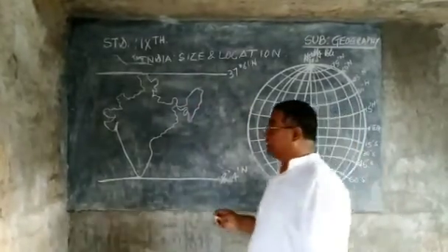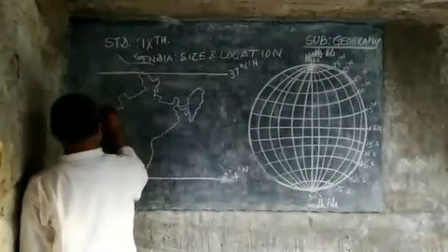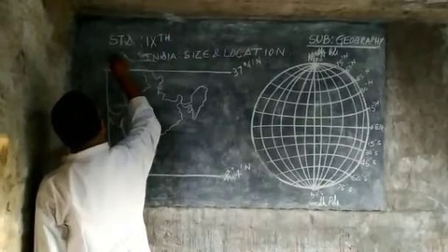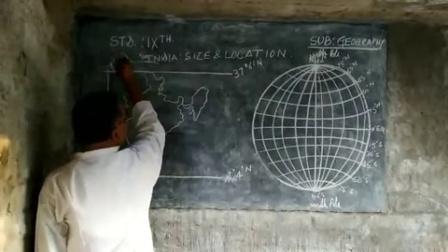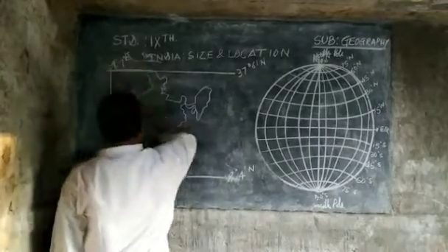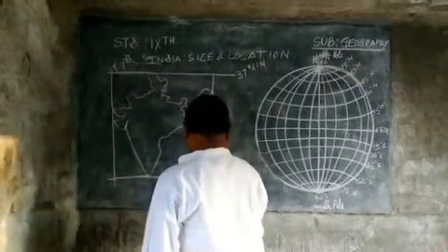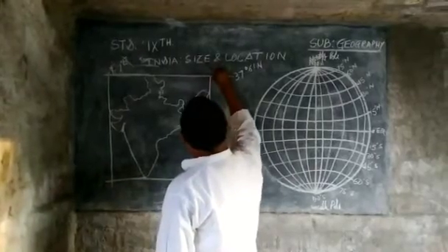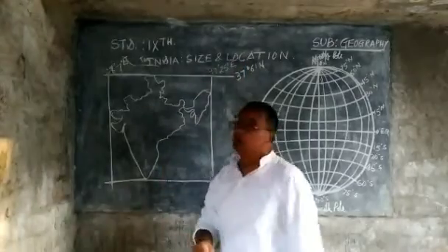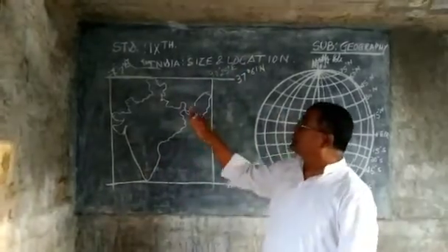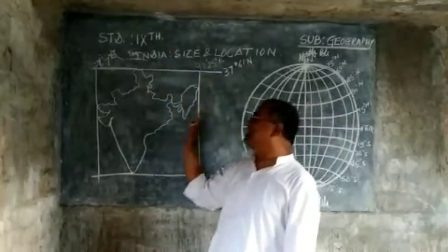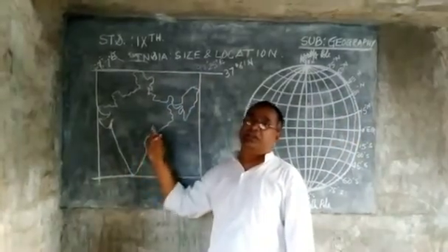On the other hand, in longitude it extends from 68 degree 7 minutes E to 97 degree 25 minutes E. Between 68 degree 7 minutes and 97 degree 25 minutes, this country India is situated.